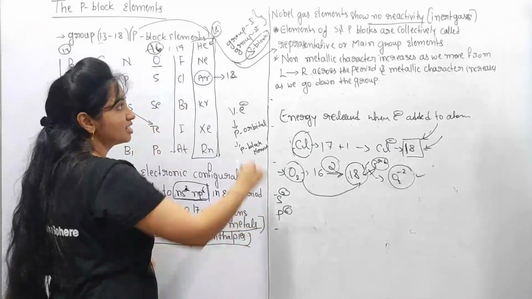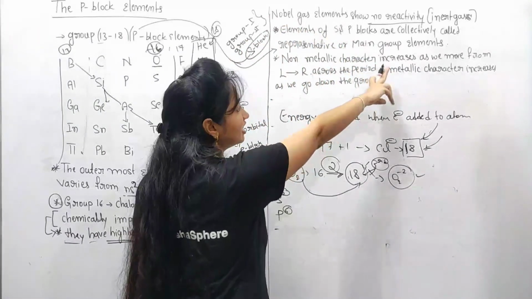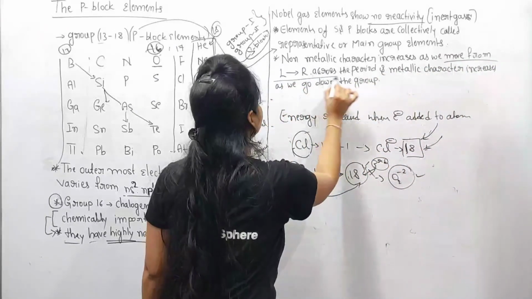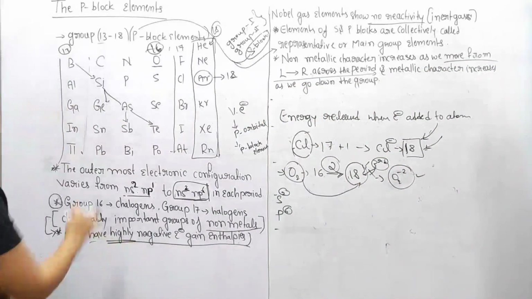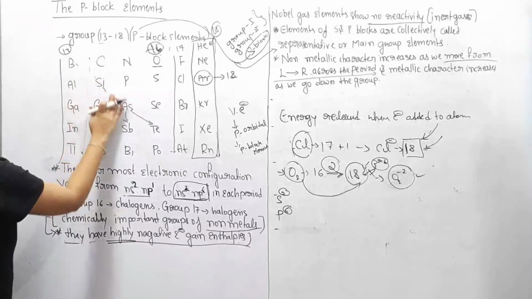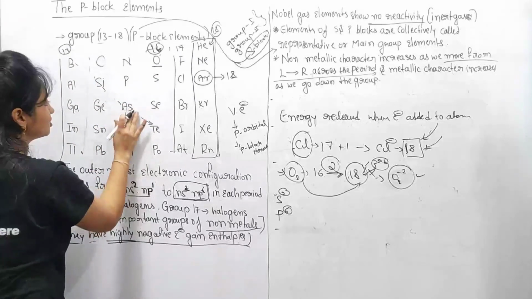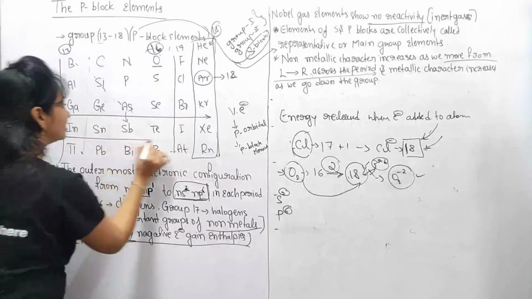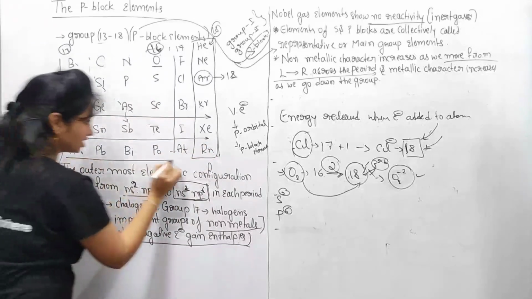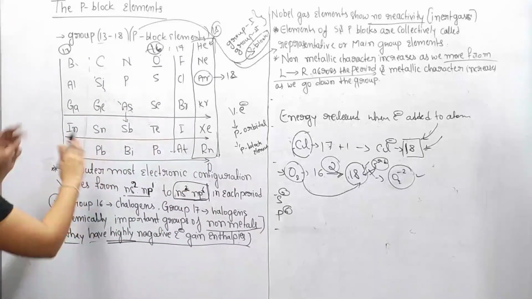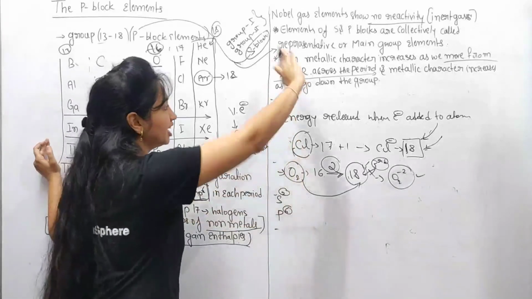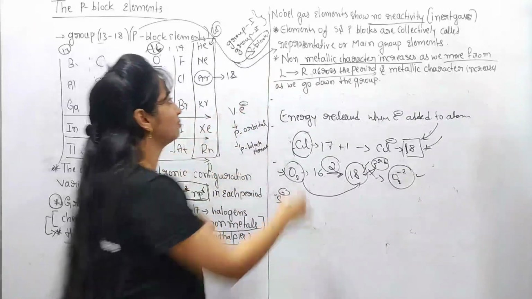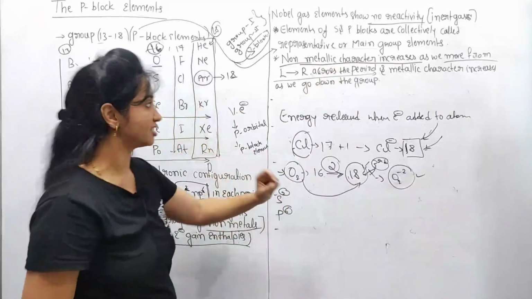And the next point is that the non-metallic character increases as we move from left to right across the period. Already you know that the horizontal rows are called periods. So as we move left to right across the period, the non-metallic character increases.